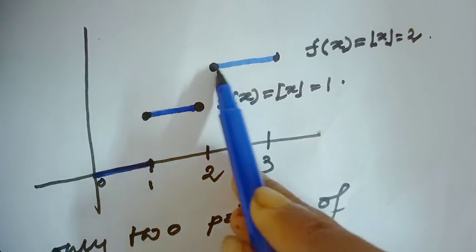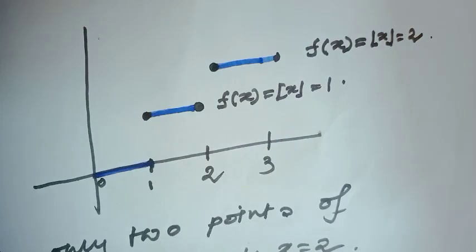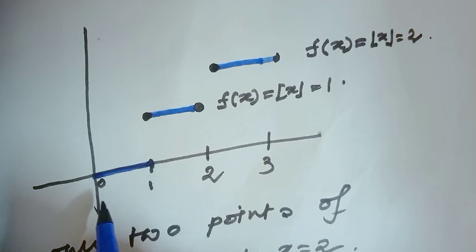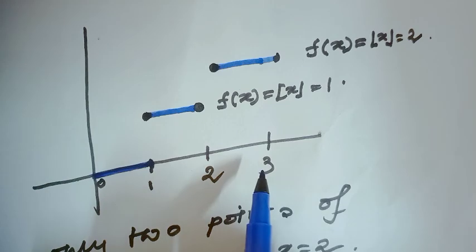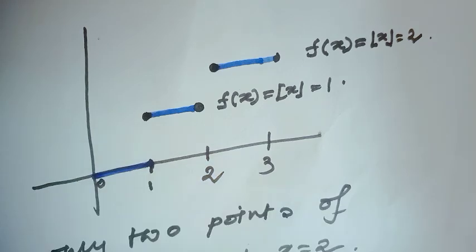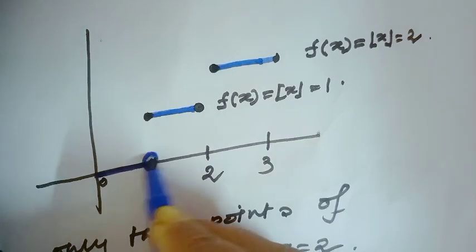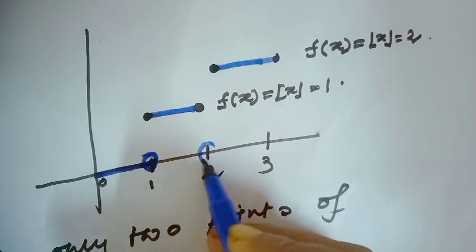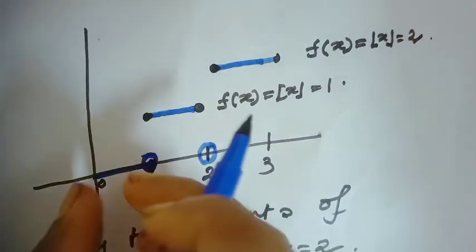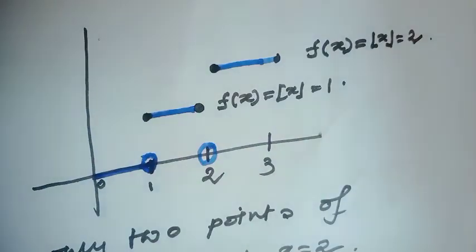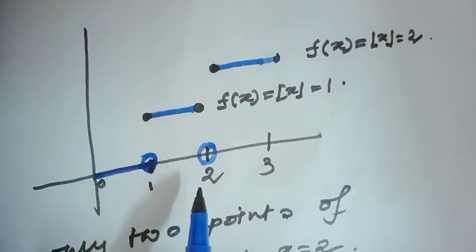From 2 to 3, the value of the function is 2. Here notice, on the closed interval [0, 3], the function has a discontinuity only at the point 1 and at the point 2. Because here the function is a constant function, also here a constant function. Only discontinuity at the points 1 and 2.